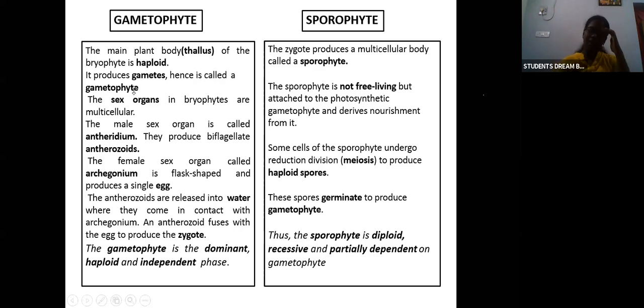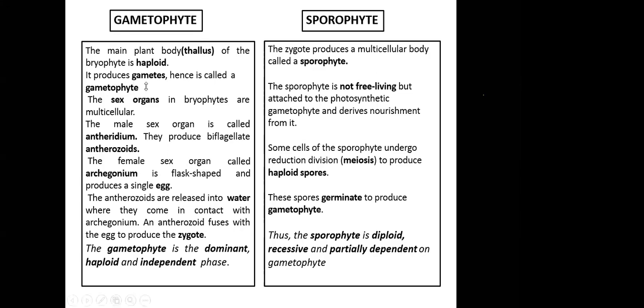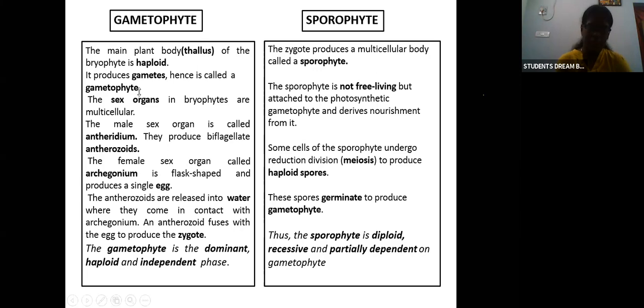Gametophyte and sporophyte are nothing but different stages of a plant's life, two different stages in the plant's life cycle. So the main plant body here is the thallus. The thallus main plant body is haploid. It has half the number, only one set of chromosomes, so it produces gametes, and hence it is called the gametophyte.